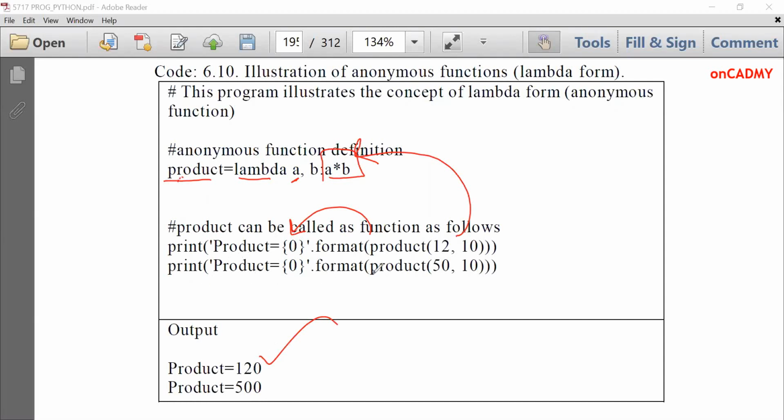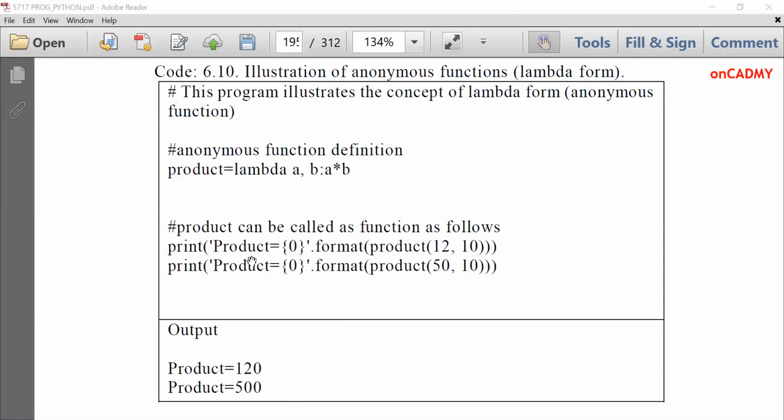Similarly, in another function call, we are writing format product with another two values, 50 and 100. It will multiply them to 500, and the result will be displayed: product is equal to 500. So here we didn't give any specific function definition like def, then function name, and then colon, then an indented block of statements. So this is just like a macro that we use in C or C++, a single line statement. So this is called a lambda function, or you can say an anonymous function in Python.